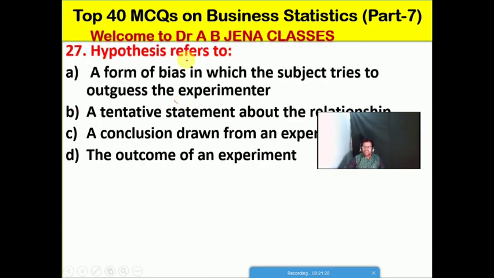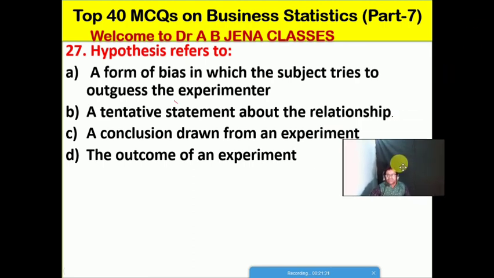So next one we will see: hypothesis. Hypothesis refers to what? A, a form of bias in which the subject tries to outguess the experimenter; B, a tentative statement about the relationship; C, the conclusion drawn from an experiment; D, the outcome of an experiment. Friends, B is the right option for this MCQ. You have to remember, friends, hypothesis refers to a tentative statement about the relationship. That is, it is the tentative answer to a research question.